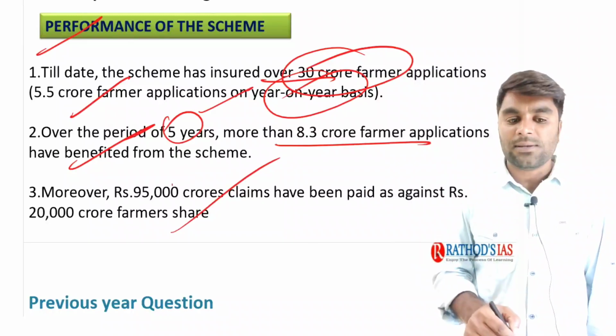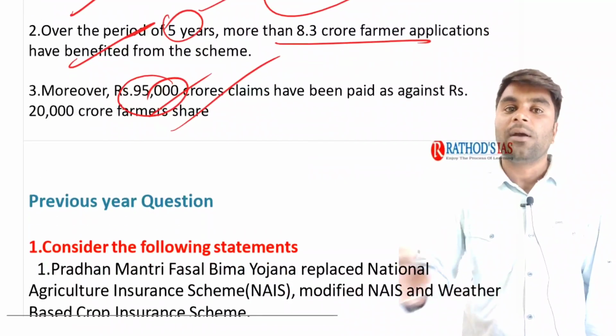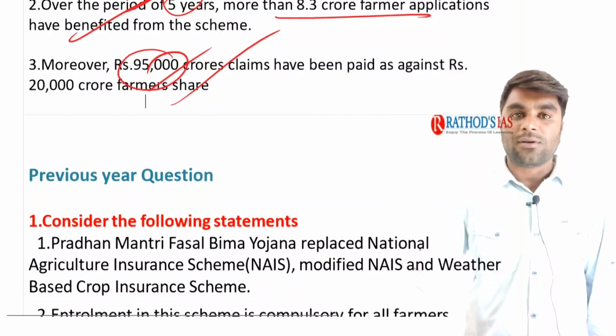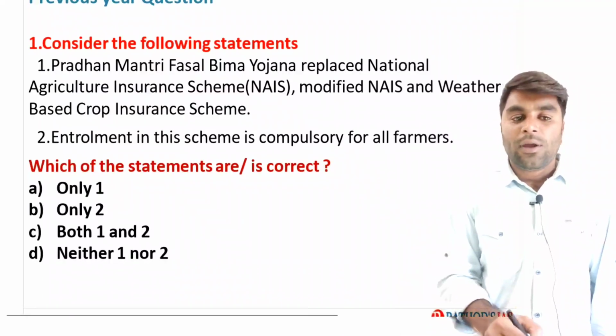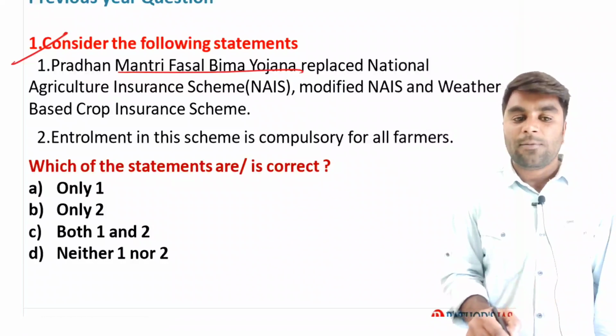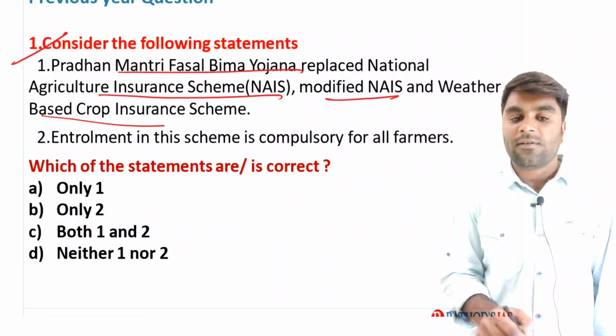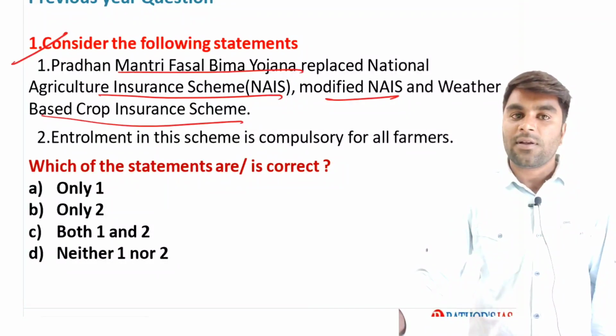With this data, you can simply understand that this insurance scheme is doing very well. Right? Now let us look at the previous question. See, the Pradhan Mantri Fasal Bima Yojana replaced the National Agriculture Insurance Scheme, Modified NAIS and Weather-Based Insurance Scheme. Right? That is the first statement.